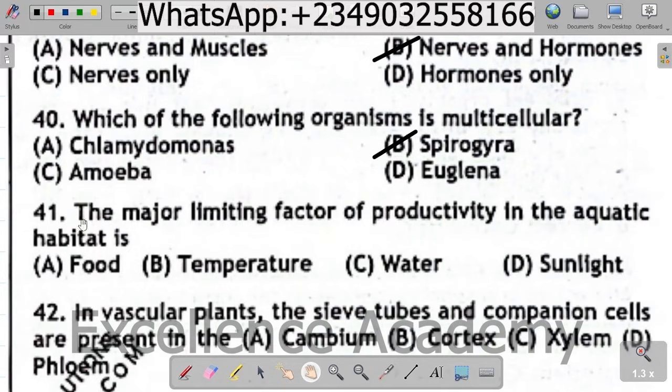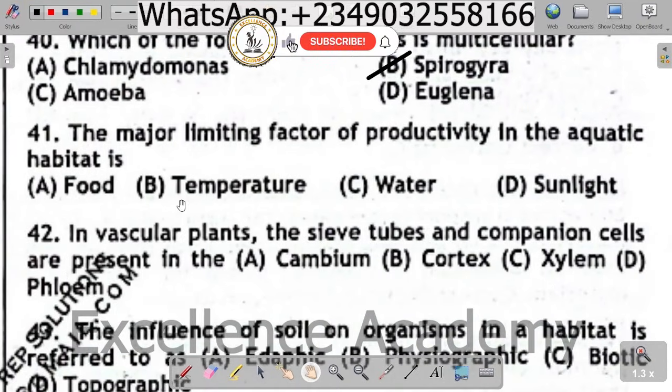Question 41. The major limiting factor of productivity in the aquatic habitat is A. Food, B. Temperature, C. Water, D. Sunlight. The correct option is D. Sunlight.